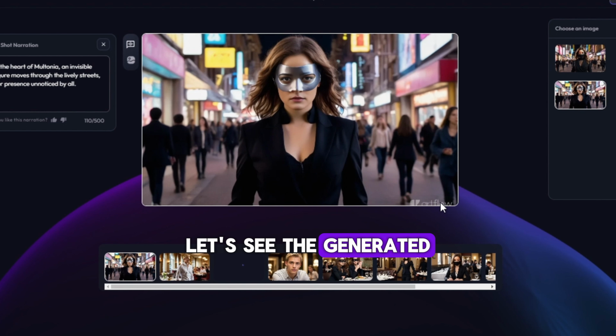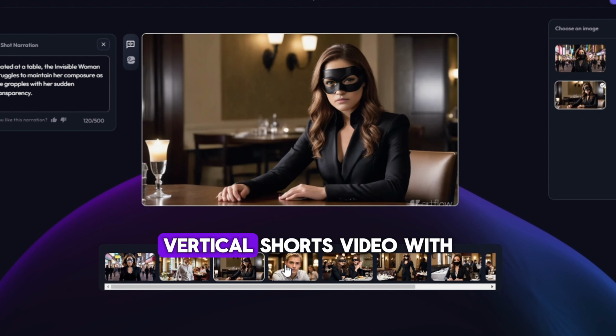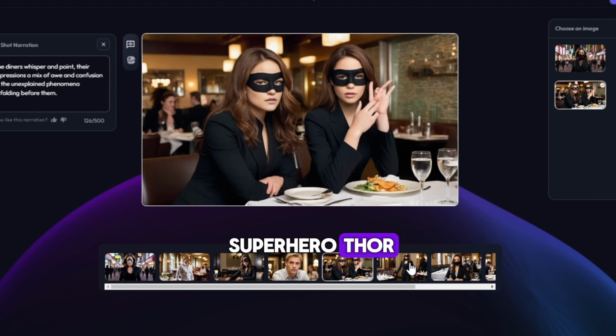Let's see the generated images for superhero Invisible Woman's story. Up next, I will show you how to make a real-size vertical shorts video with superhero Thor.